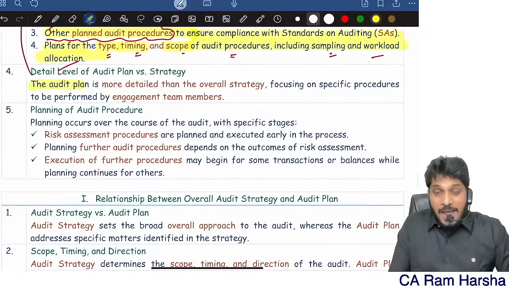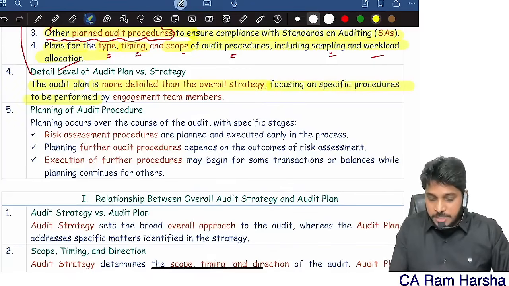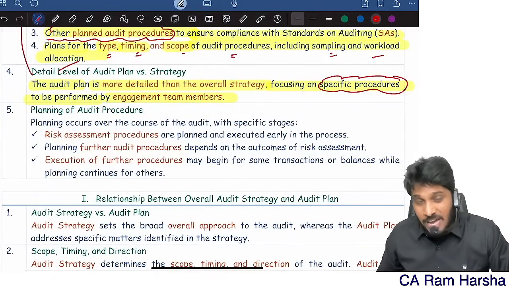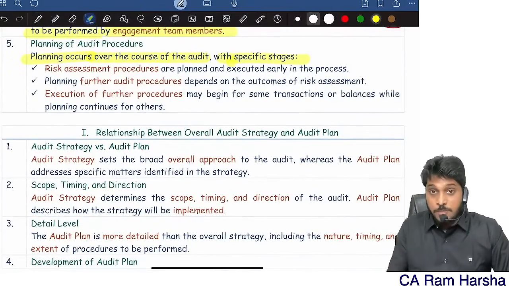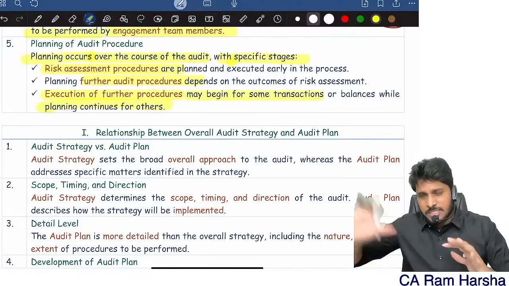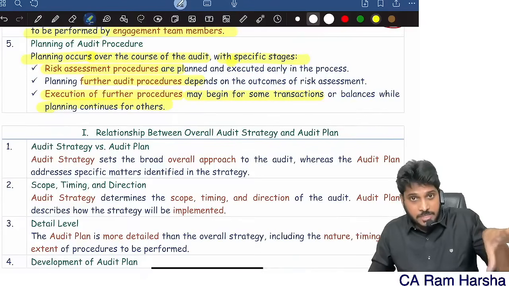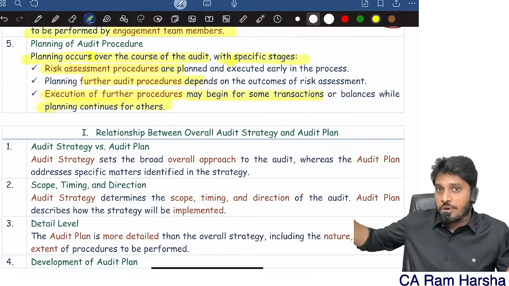So the audit plan is more detailed than strategy. Remember, MCQs are important. It focuses on specific procedures to be performed by team members. In the audit plan, specifically what we need to do will be the major point. Planning occurs over the course of the audit with specific stages. In planning, first we do risk assessment, then further audit procedures. Sometimes further audit procedures are done immediately for some transactions, whereas for other transactions we are still planning. So simultaneously we do actual audit for some classes of transactions, while for others we have not even started the audit and planning might be going on.